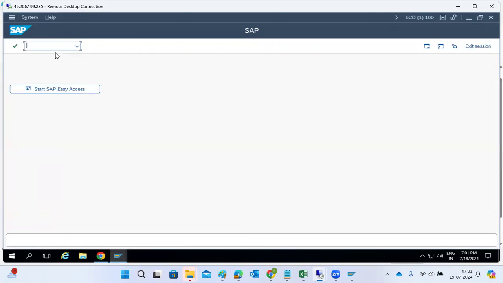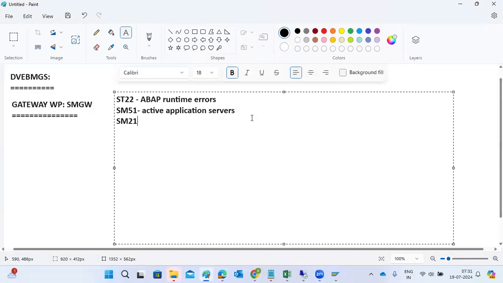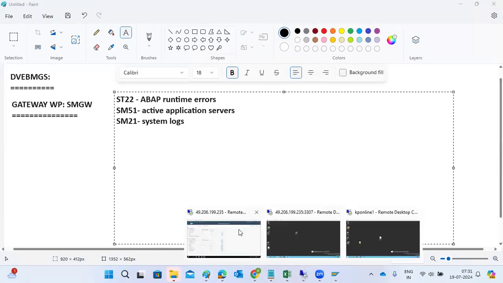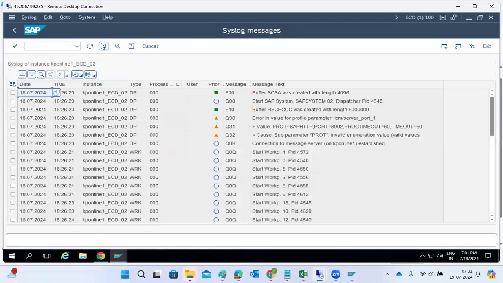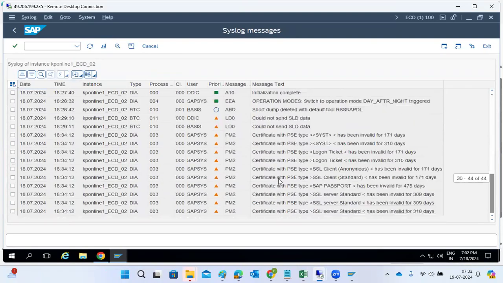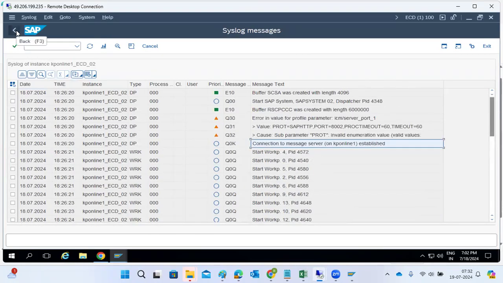The next one is SM21, the system log. Here we can check the system logs for today or yesterday: how the system is behaving, what the errors are, when a work process stopped, when the connection to the message server was established, whether there are any repeated errors, and whether there are any critical errors in the system, not just today.